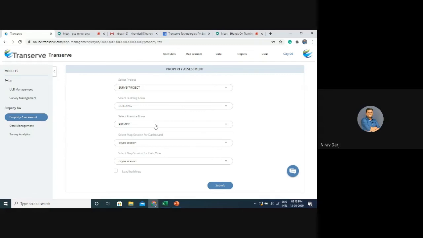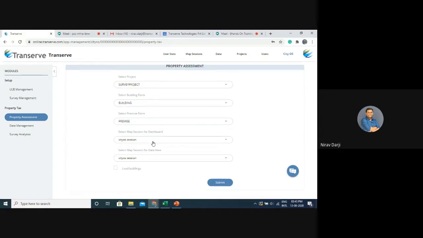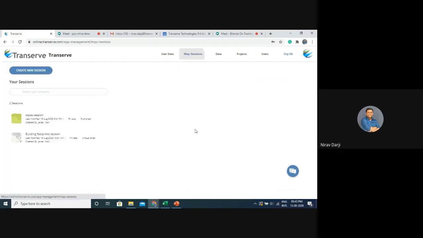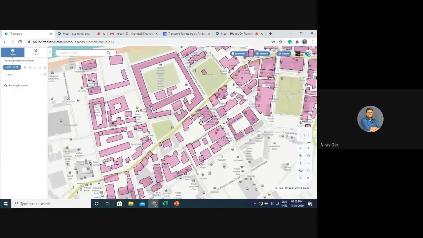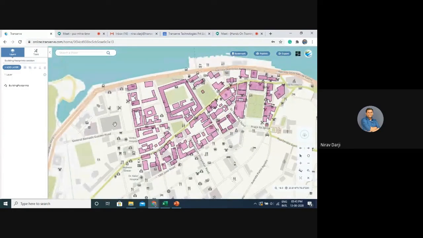So what I can do is load already available buildings using load buildings. What I have done is, some of the buildings which were already digitized are uploaded in our CityOS application as a vector layer.